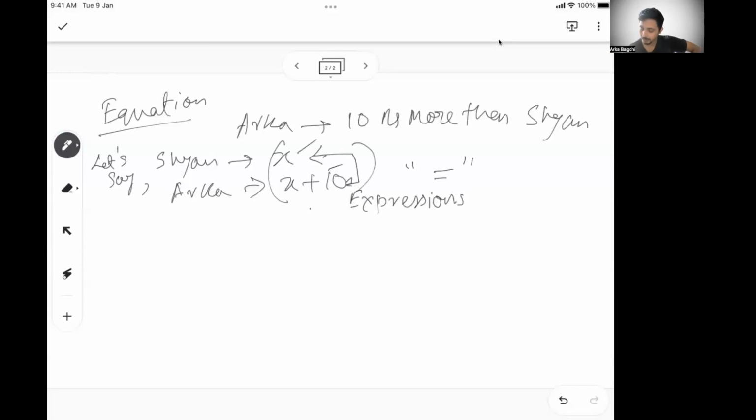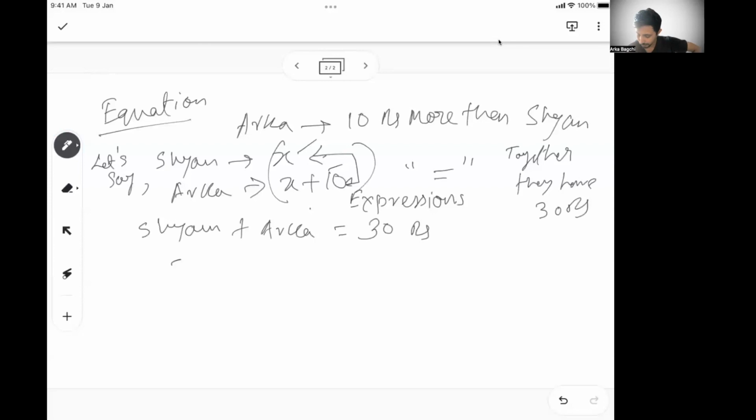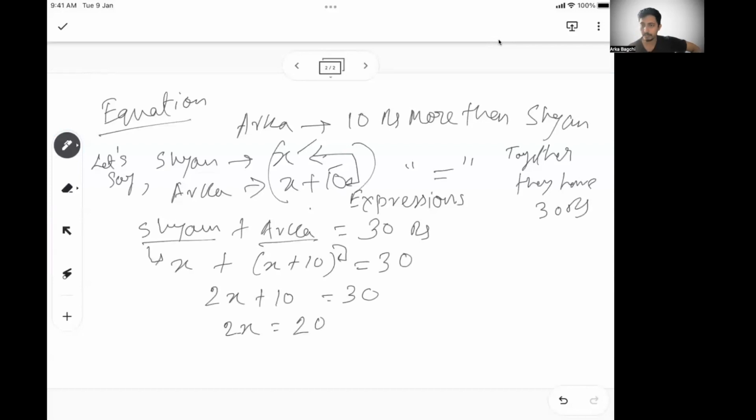When it comes to an equation, let's say Orca has 10 rupees more than Sham, and together they have 30 rupees. Then Sham plus Orca will be equal to 30 rupees. So I can say x plus x plus 10, where x is with Sham and x plus 10 is with Orca, is equal to 30. If I add this, it becomes 2x plus 10 equal to 30. 2x becomes 20. 10 goes to that side and becomes minus.